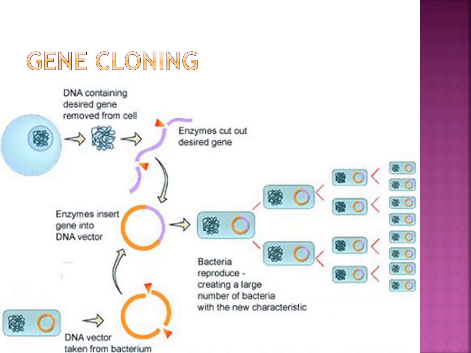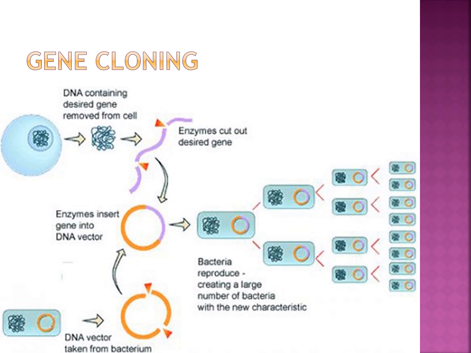Now everybody see the picture. One black-faced sheep, another one white-faced sheep. One cell is taken from each.